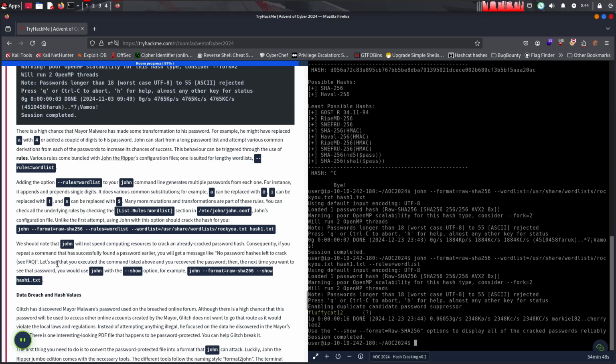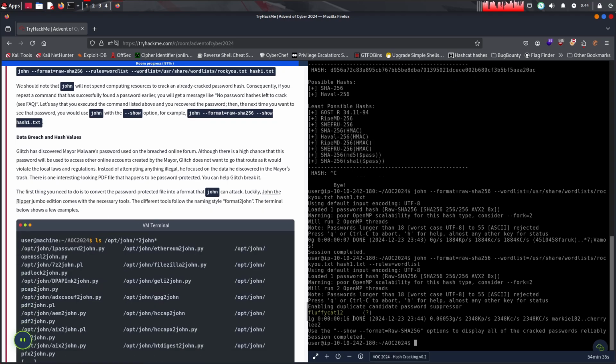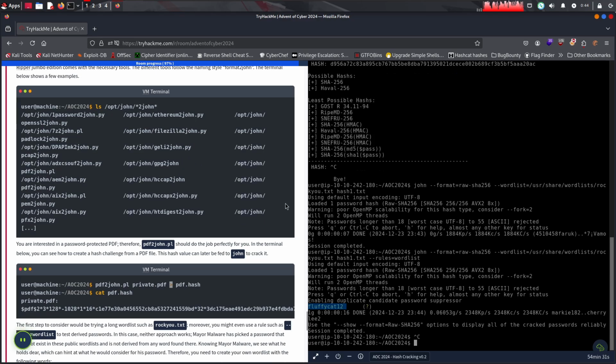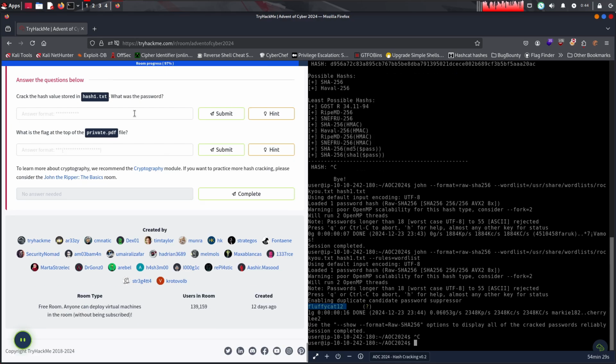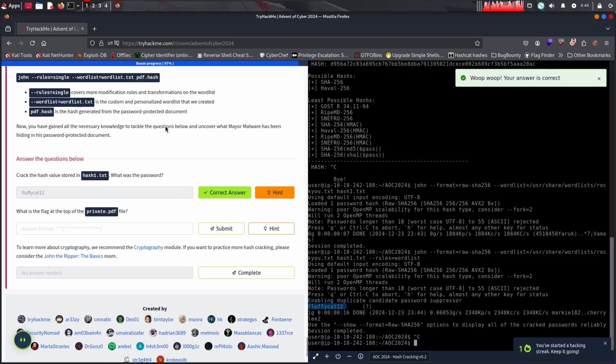See the frequently asked questions. Let's say you have executed the command and got the password. Then next time you want to see that password, you would just use john --format and --show. Yeah. Now here's the cracked hash, and this is the answer for our first task, which is fluffycat12. Let's go.